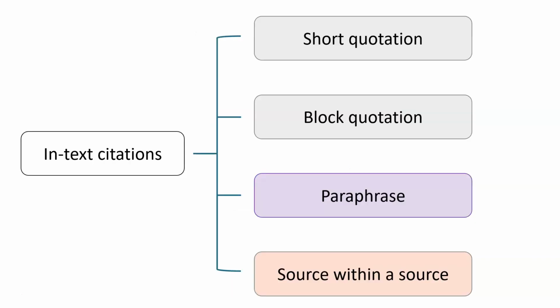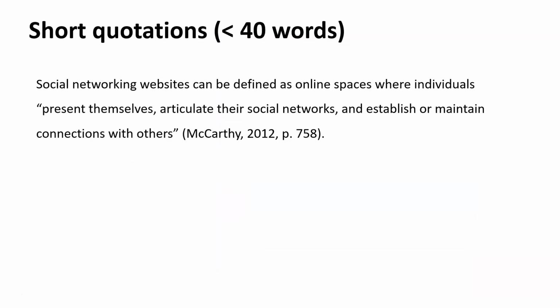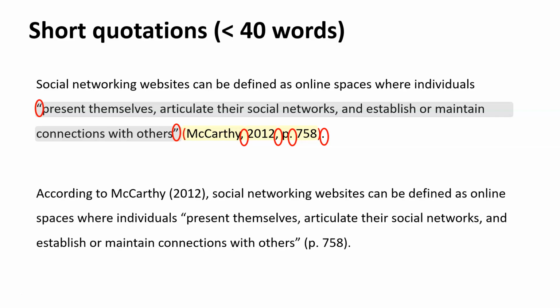APA has different ways of creating in-text citations. Short quotations have less than 40 words. From the original, copy the exact words and put them inside double quotation marks. Then give the author's surname, year of publication, and the page number where the words are from. This information is in brackets. Notice the commas and full stop. Each one is followed by a space. A full stop ends the sentence. If you put the author first, you can put the page number after the quote.